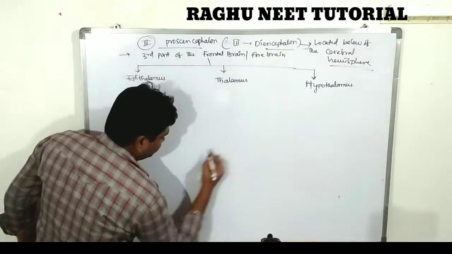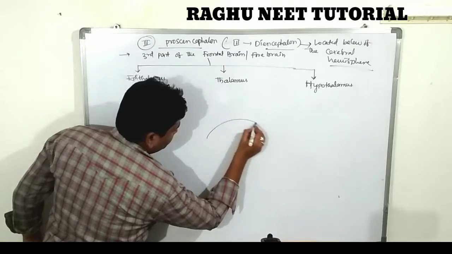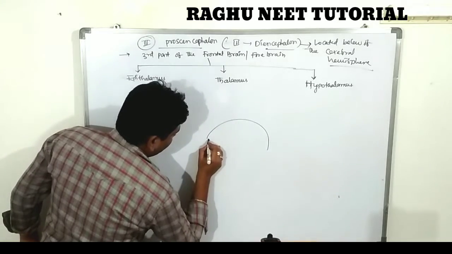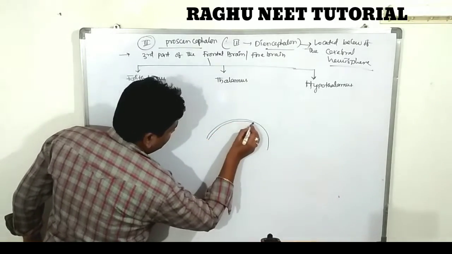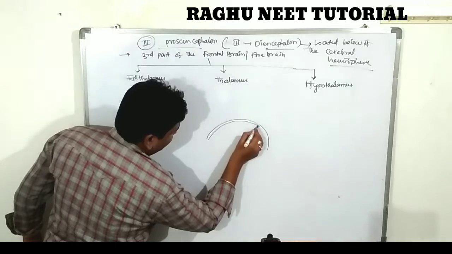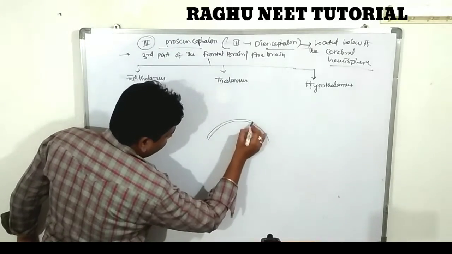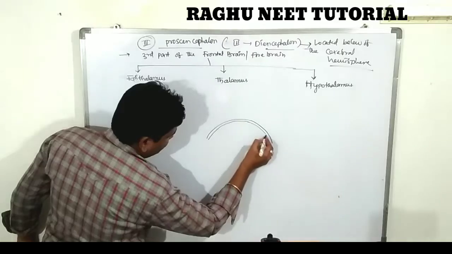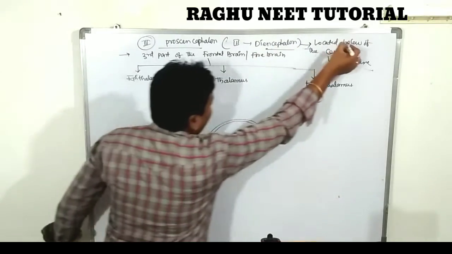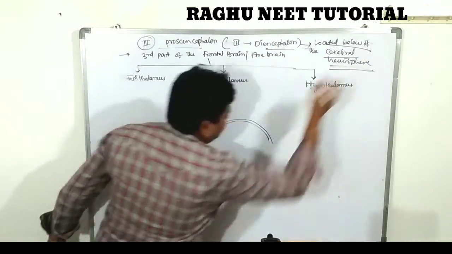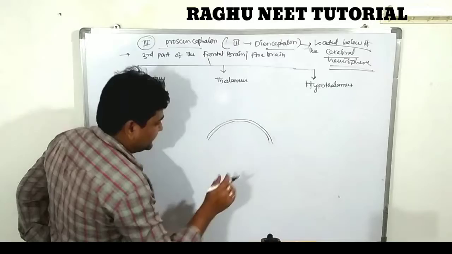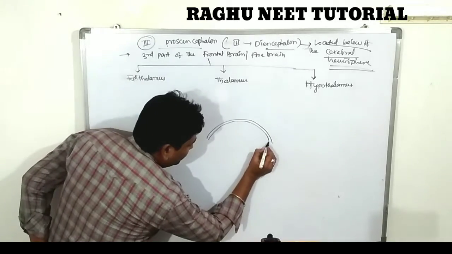Let's see the diagram. This is the cerebral hemisphere, and the diencephalon is located below it.